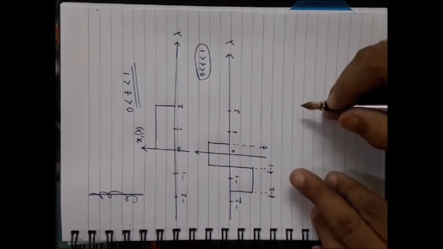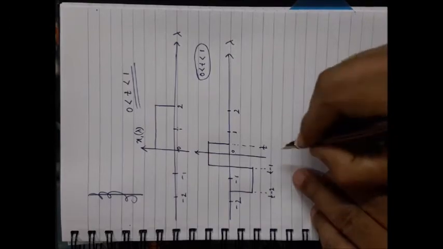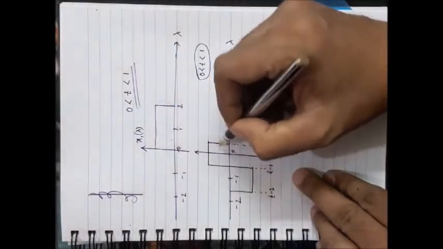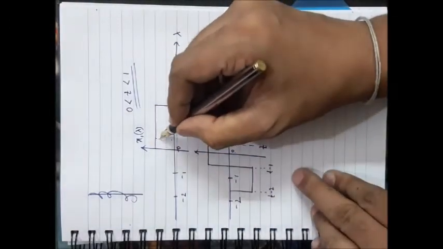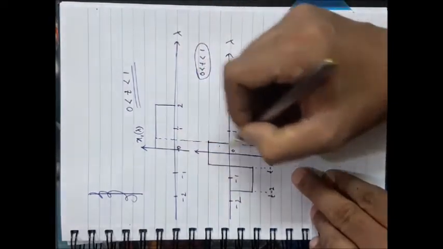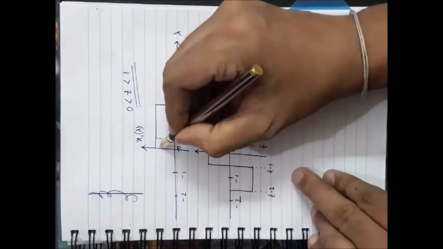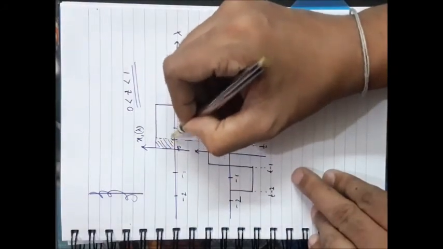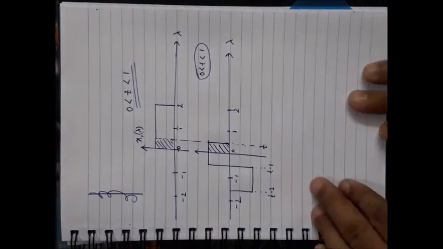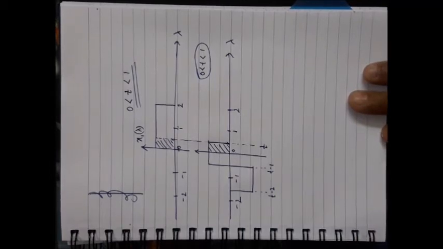Now if you compare these two signals vertically, within this portion there is an overlap. So this portion is overlapped with this portion. So now there will be some value of convolution.